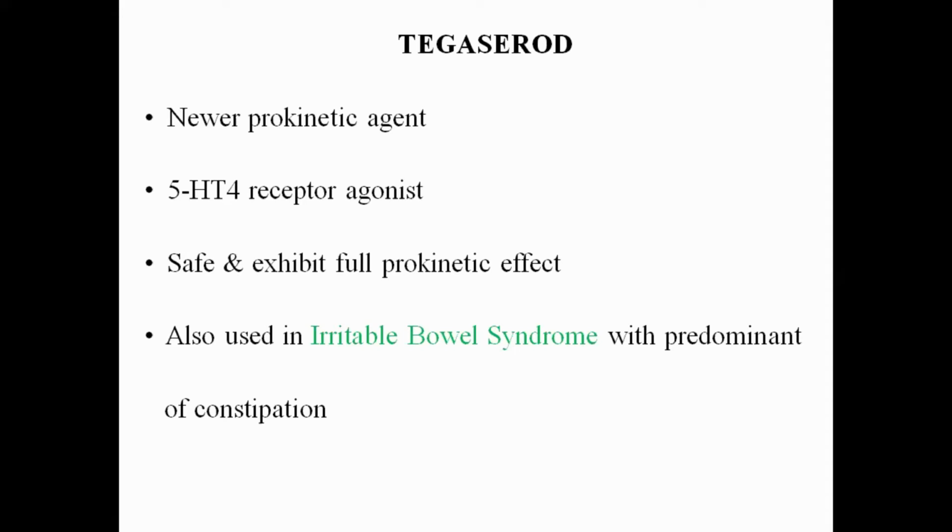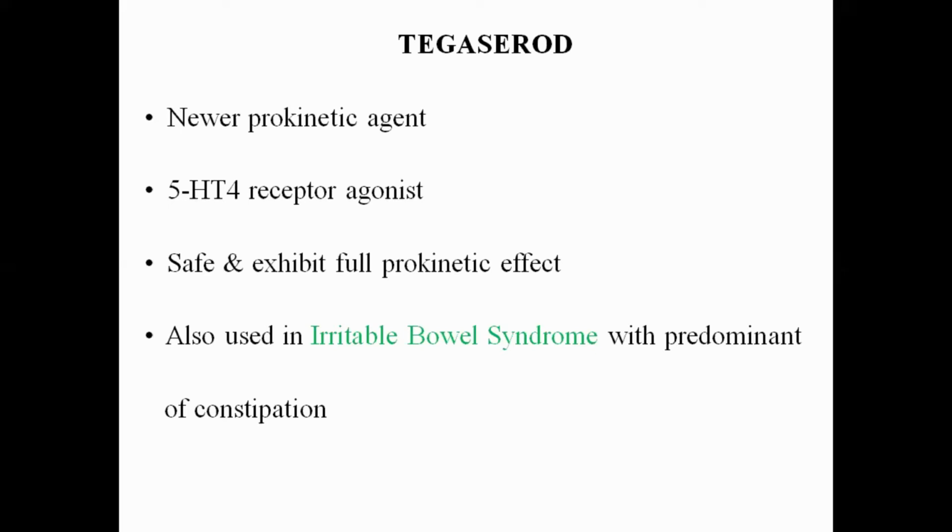Okay. It is a safe drug, and the indication is irritable bowel syndrome. Basically, irritable bowel syndrome is a disease of the GIT.